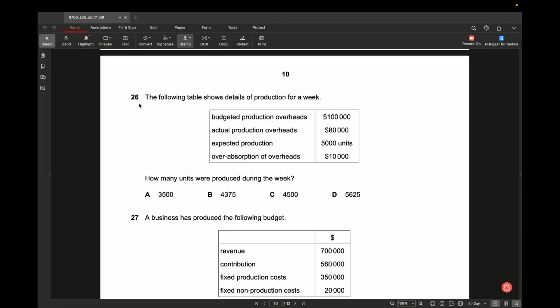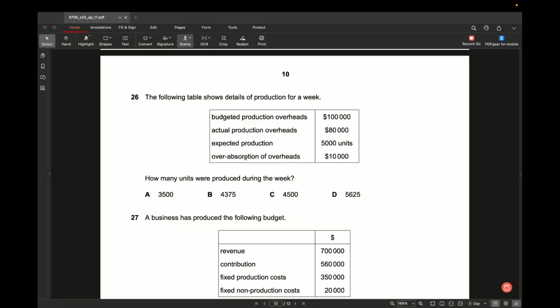26. The following table shows details of production for a week. Budgeted production overhead is 100,000, actual production overhead is 80,000, expected production is 5,000 units, and over absorption of overhead is 10,000. Before I solve this question, let's understand what over absorption is.